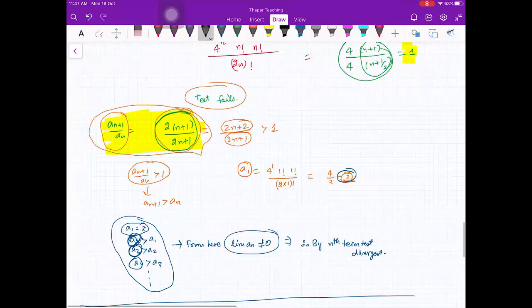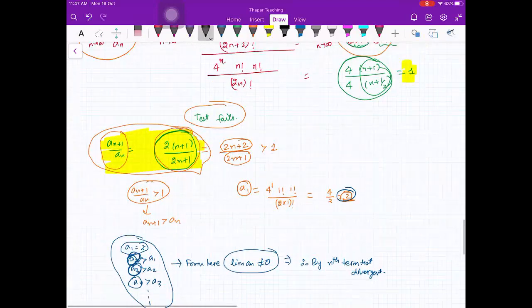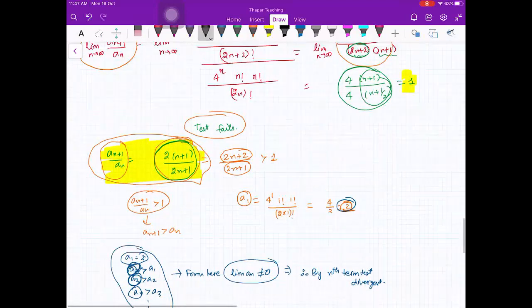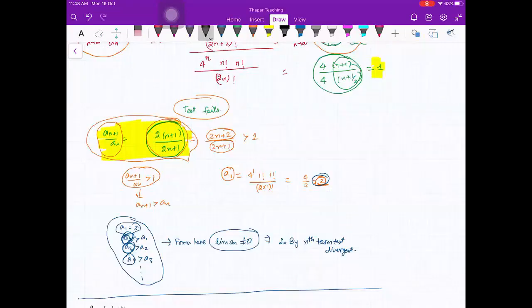Ma'am, when we wrote an plus 1 by an as 2 into n plus 1 divided by 2n plus 1, can we apply the nth term test on this expression? Not on this expression, beta. This limit is because the nth term test requires the limit should be non-zero of what? Limit an, not limit an plus 1 upon an.